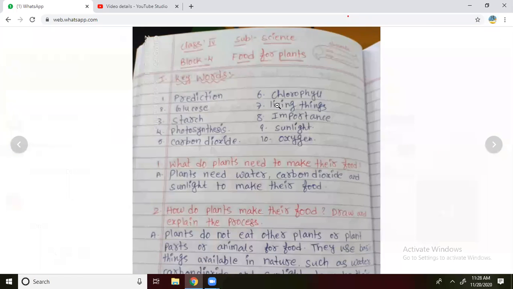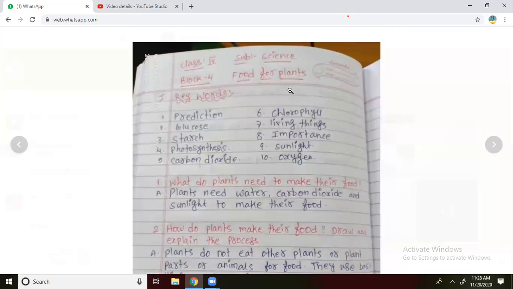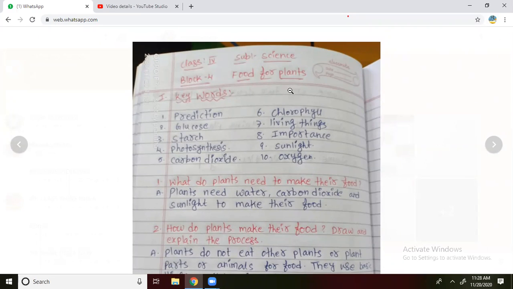Okay. Sixth one. Chlorophyll. What do we call it? Chlorophyll. Okay. Very good.